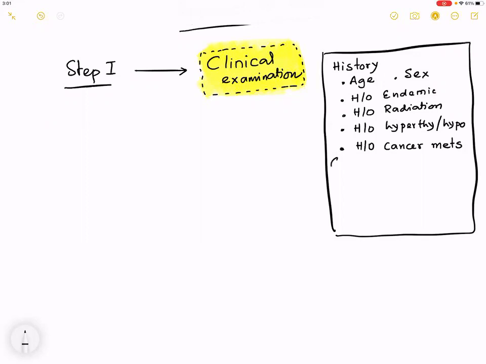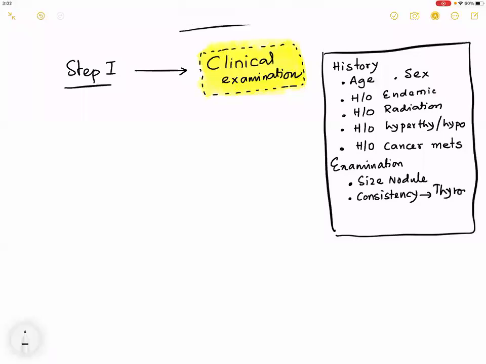The clinical examination is about size of nodule, consistency of the nodule, in which please write a word called thyroid paradox.